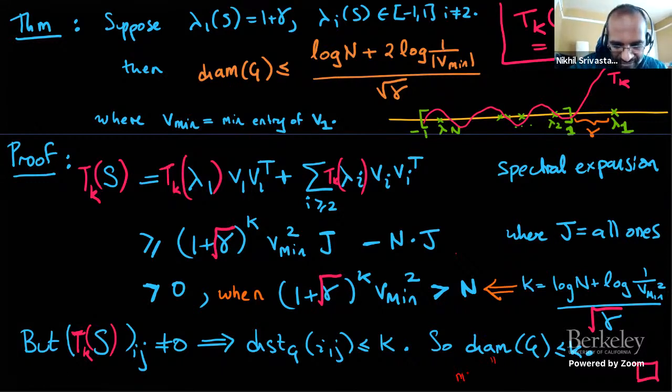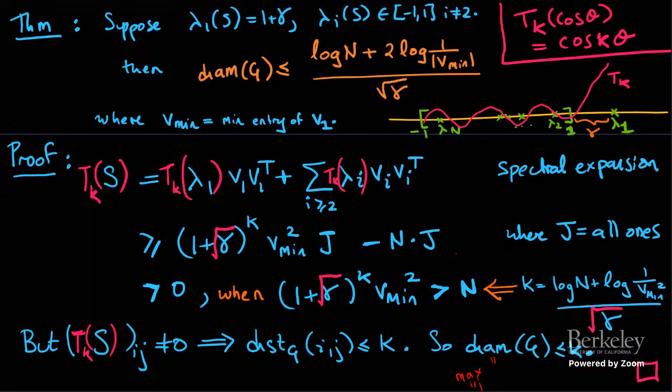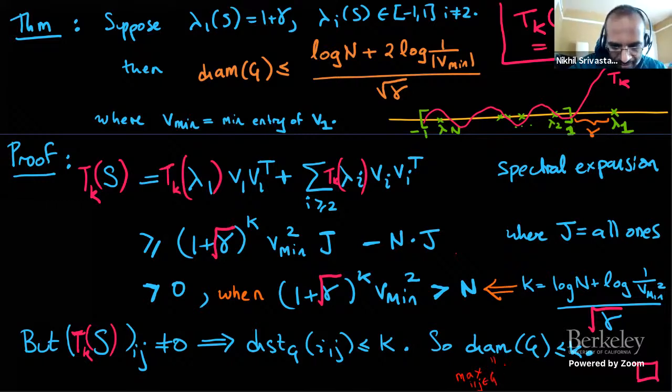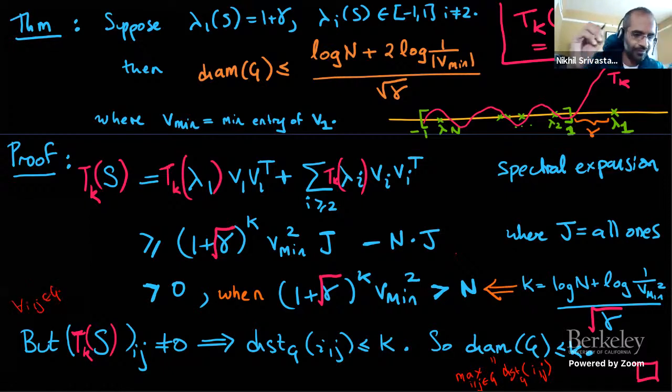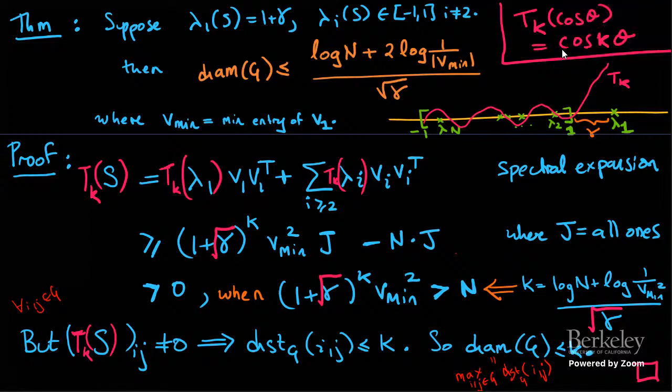This is the maximum over vertices i and j in the graph of the distance in the graph between i and j. Sorry, maybe I should have explicitly defined it. That's the graph diameter. And here I've proved that for every i and j in the graph, this happens. So therefore, the graph diameter is bounded by k. Okay, thanks.